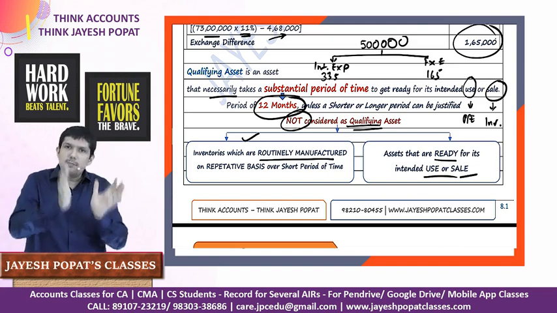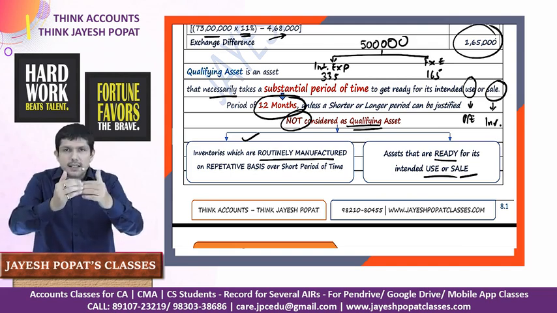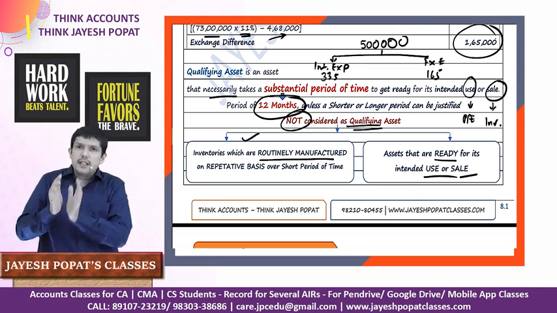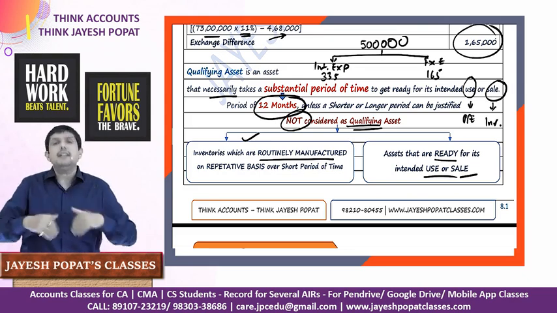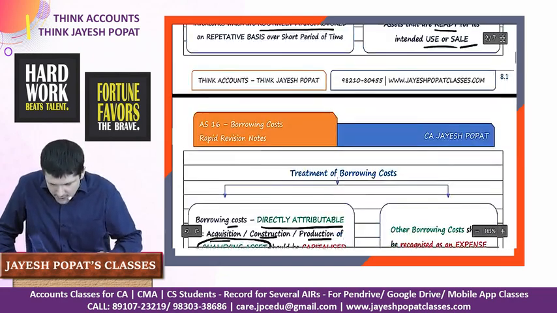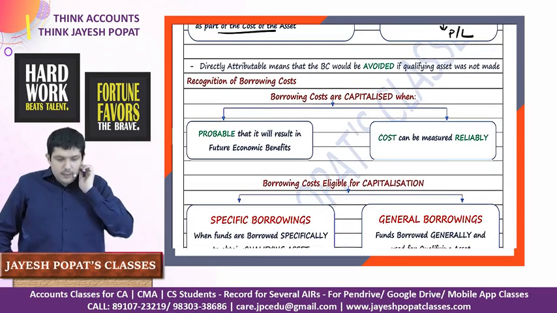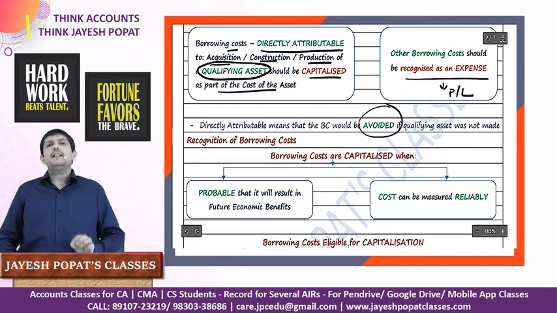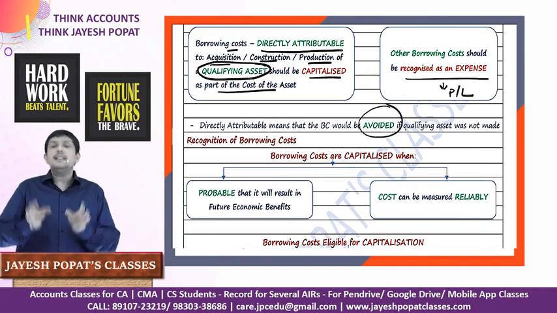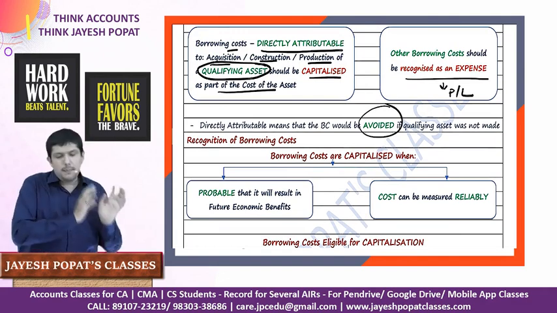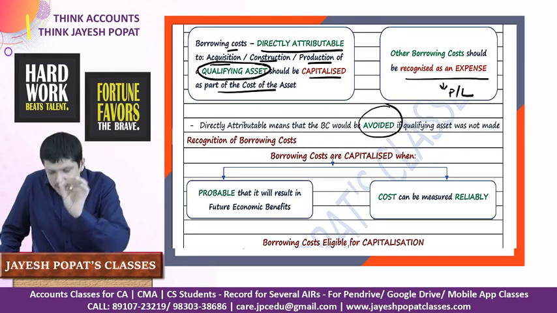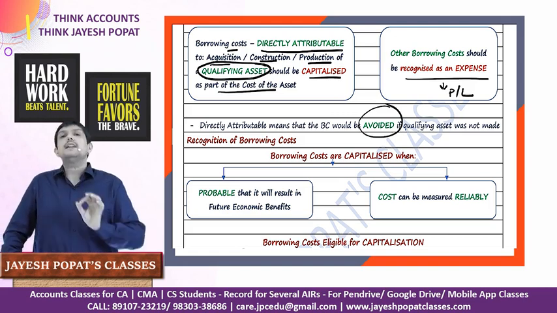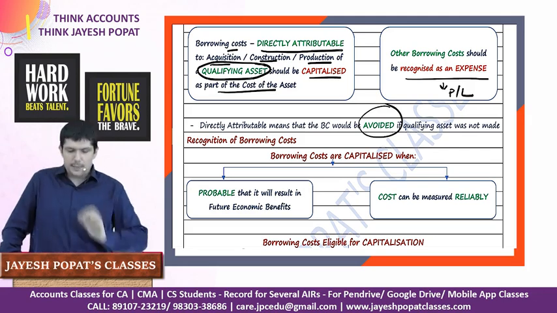So the same asset, a building: if I am constructing it and it is taking a substantial period of time, it is a qualifying asset. A building which is ready for occupation, ready for use, will not be treated as a qualifying asset if I am buying it. Then what is directly attributable expense? Directly attributable expense is so direct that if you are not making the qualifying asset, that expense will also not be made. Therefore, that borrowing cost which is directly attributable to the acquisition, construction or production will be treated as borrowing cost which is eligible for capitalization.